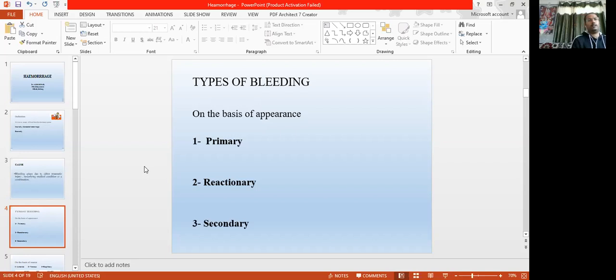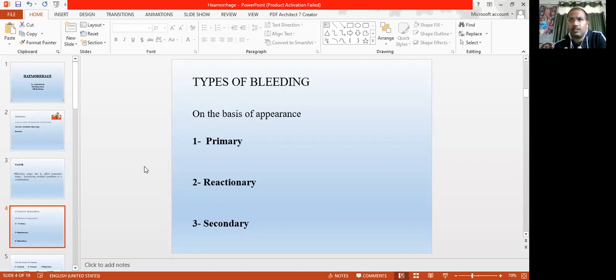Reactionary bleeding means this bleeding occurs due to the reaction of our body. How does it occur? Suppose somebody gets injured, and the wound is closed. This type of bleeding occurs usually in operative cases or in major trauma cases, where the primary bleeding is stopped by coagulation or pressure. The patient is given medicines, the blood pressure is low.